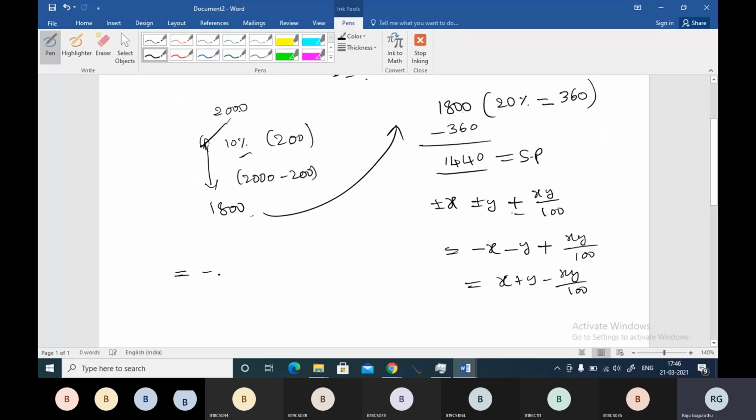So let me substitute over here: minus 10%, minus 20%, and minus into minus 20 into 10 by 100. This will be your successive discount. Minus 30 plus 2, so minus 28% discount would be given from your total 2000 rupees.